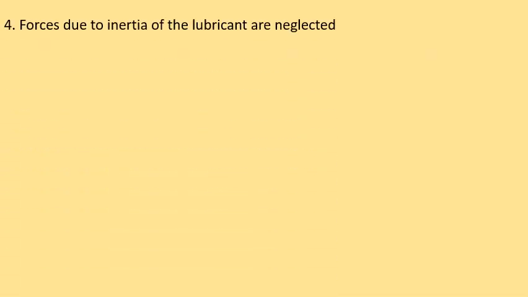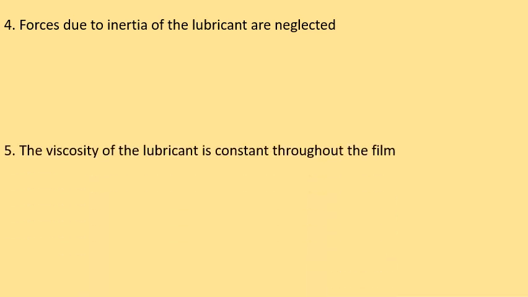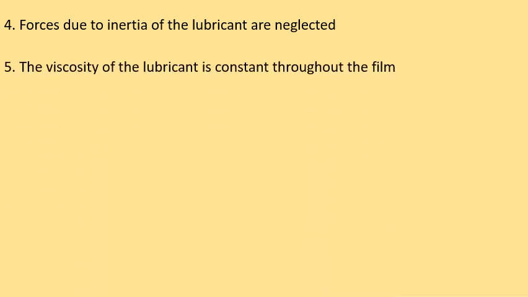Next, the forces due to the inertia of the lubricant are neglected. The viscosity of the lubricant is assumed to be remaining constant throughout the oil film. The viscosity is not going to change.